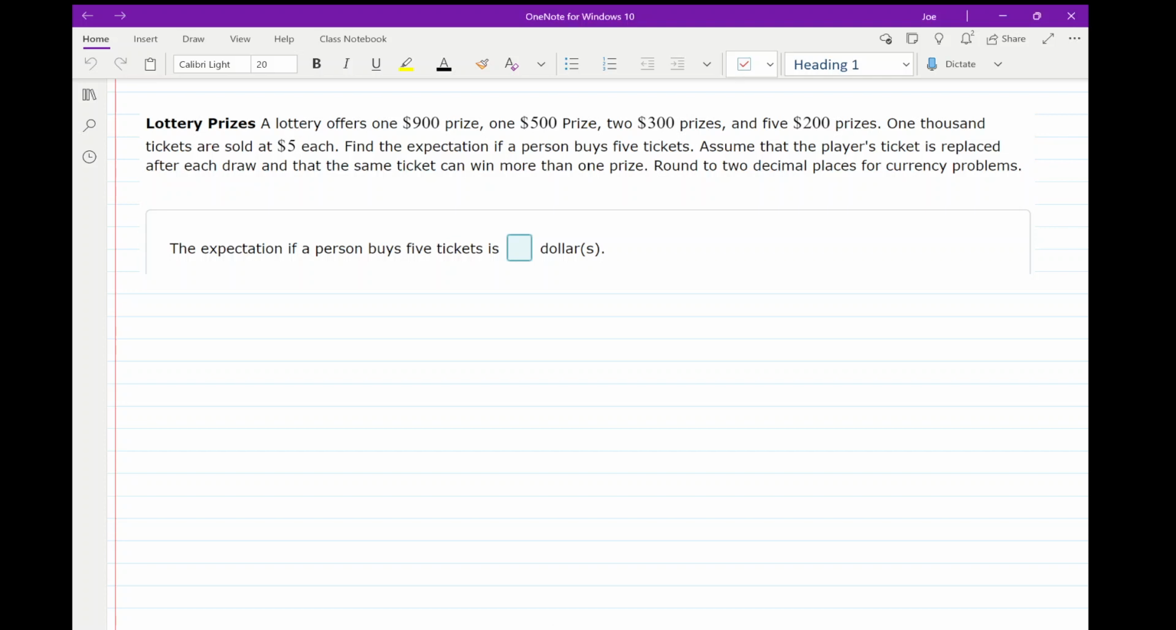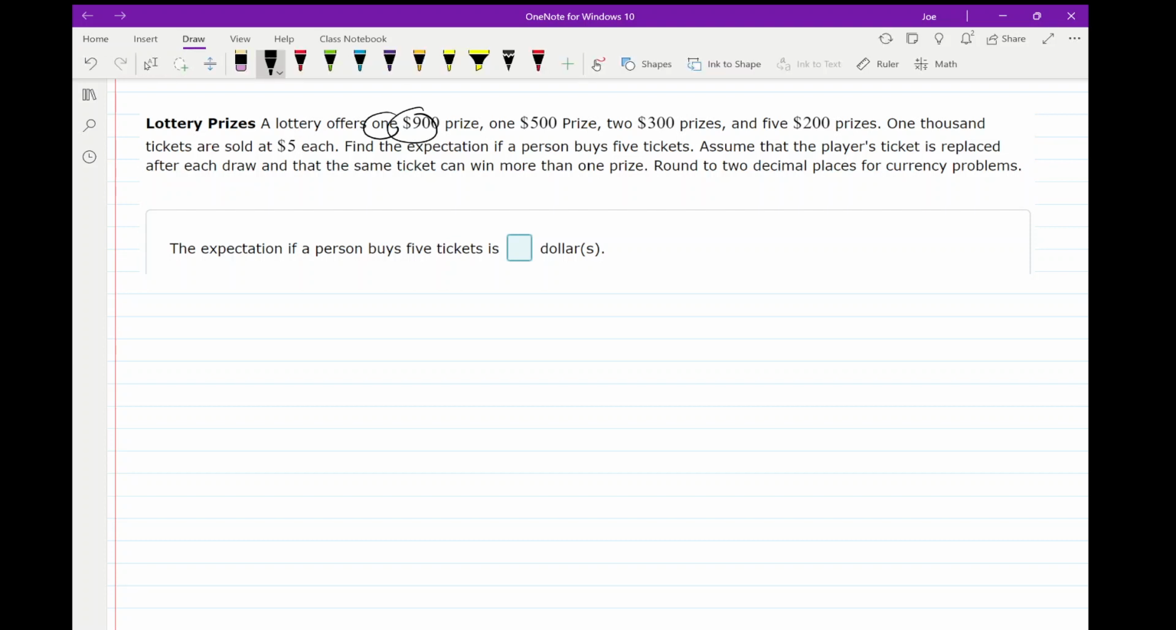So in this video, we're being asked to find the outcome of a lottery game. Now, in this lottery game, there are several different prizes available. The first prize available is a $900 prize, and there is one of them. Right? One $900 prize. There's also one $500 prize. However, there are two $300 prizes and five $200 prizes.